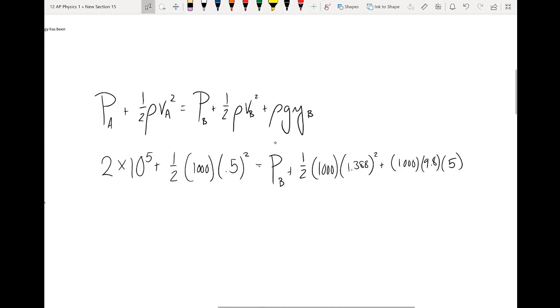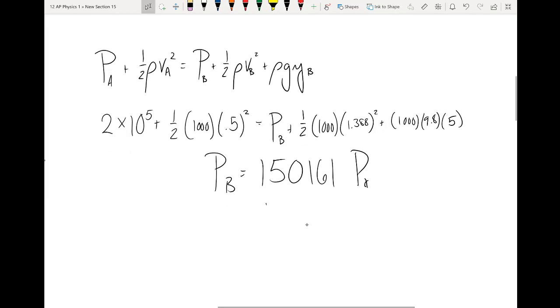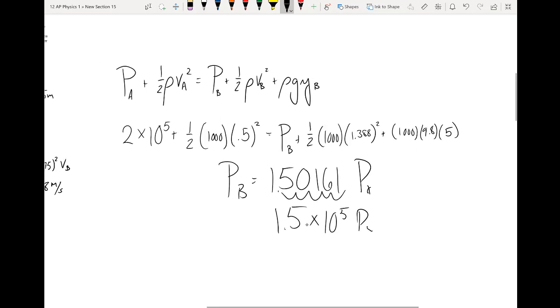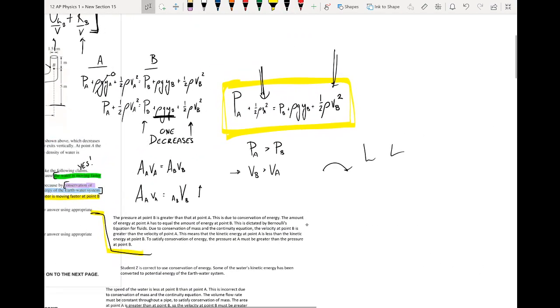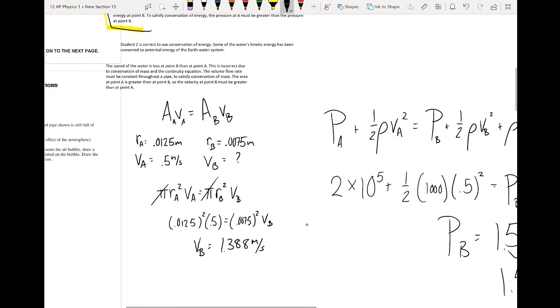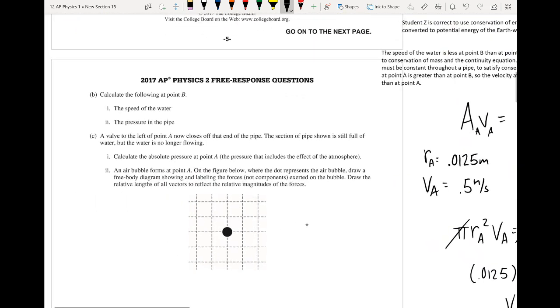All right, then when we plug that into our calculators, we get PB, pressure at point B, is equal to 150,161 times 10 to the 5th Pascal. Oh, wait, no, I don't know where I got that from. Pascals, which is the same as about 1.5 times 10 to the 5th Pascals. Yep. All right, that's an A. Cool. So if we look at that, we predicted that the pressure would be less, and it is less than 2. So that's good. And then there we go.